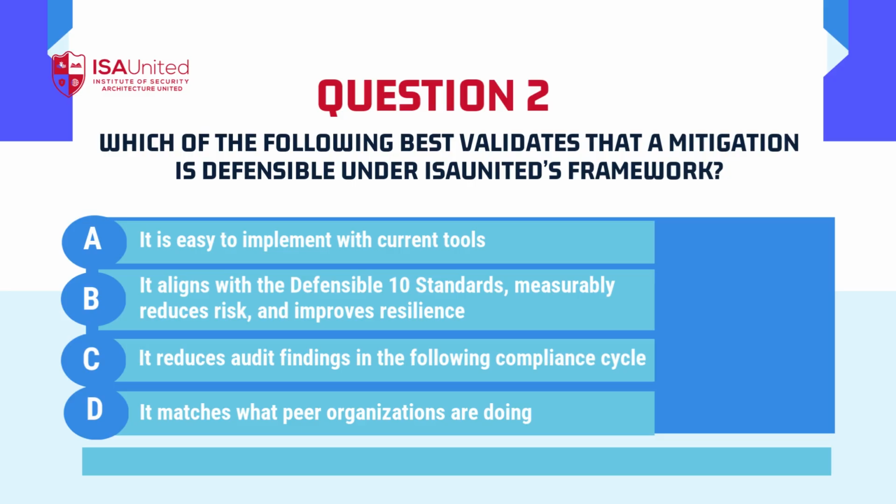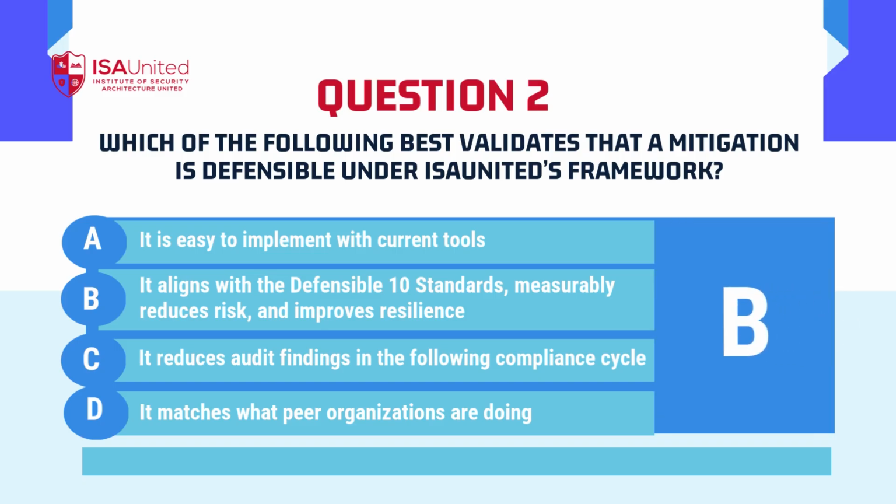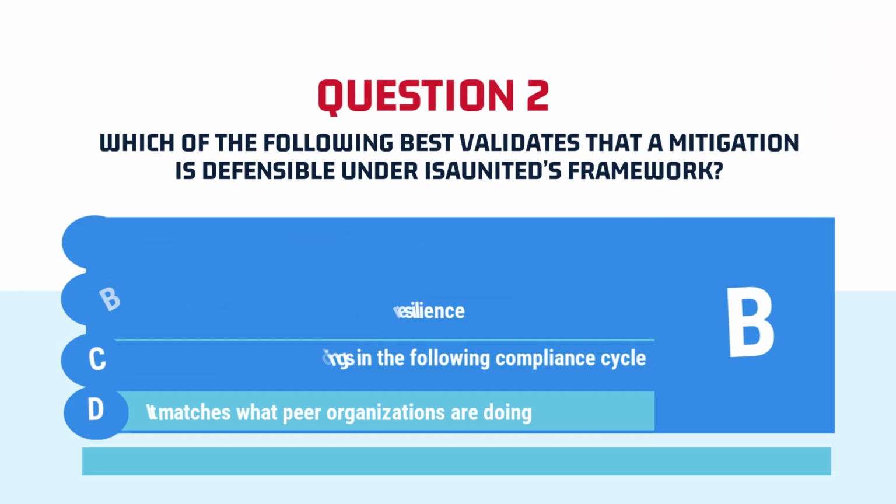C. It reduces audit findings in the following compliance cycle. D. It matches what peer organizations are doing. Correct answer is B. Rationale. Defensibility requires alignment with D10S, measurable risk reduction, and improved resilience, not just ease of implementation or compliance parity.